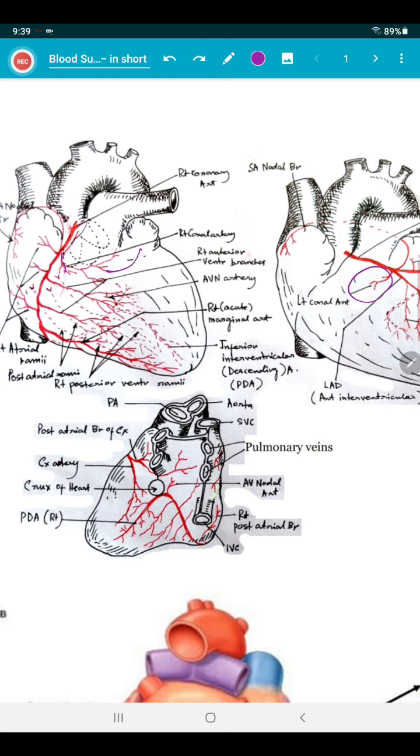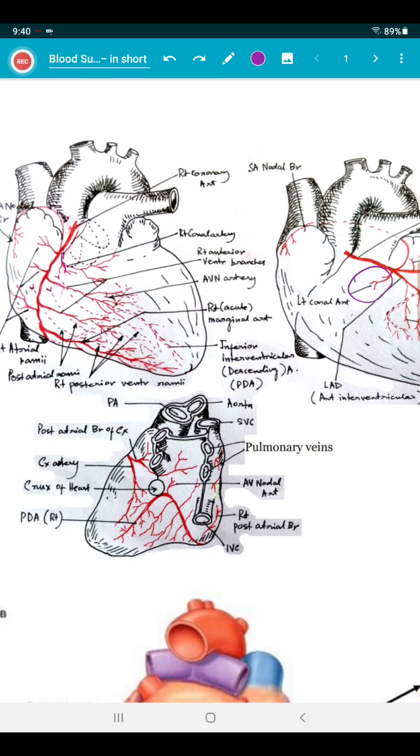In the case of the left conus artery derived from the circumflex branch of the left coronary artery, the anastomotic necklace thus formed around the infundibulum is known as the annulus of Vieussens. So what do we write? Annulus of Vieussens. Okay. So the right conus artery we know.